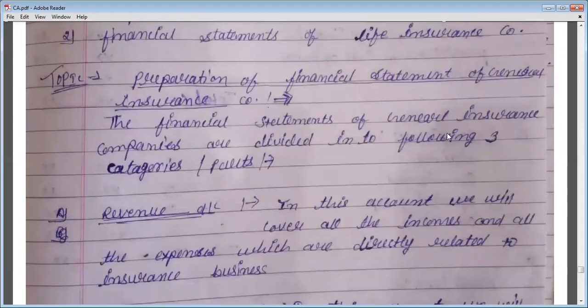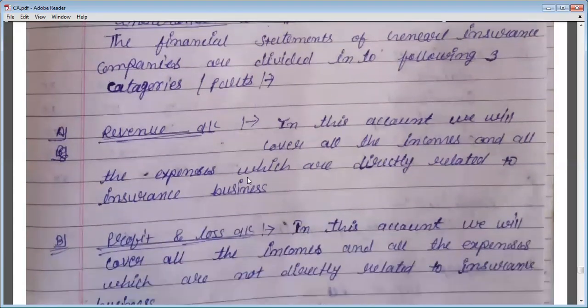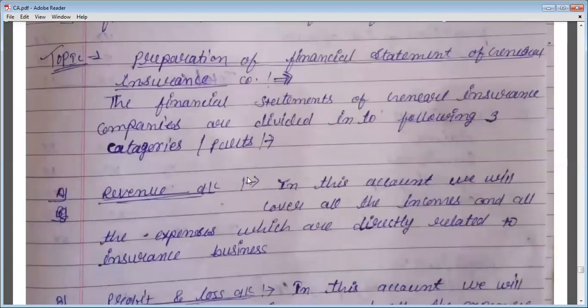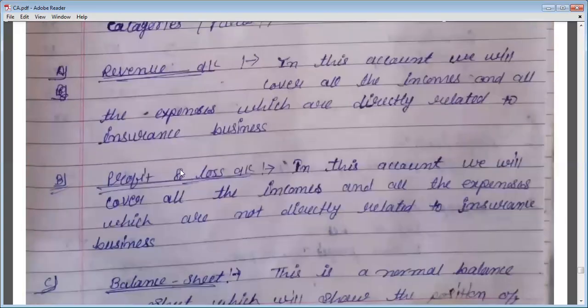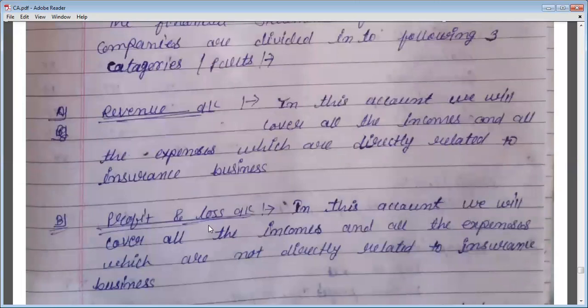The financial statements of general insurance companies are divided into the following three parts. So three accounts you have to prepare for a general insurance company. First is the revenue account, second the profit and loss account, and third the balance sheet. So first let's talk about the revenue account, and which kind of transactions will be included under it. In this account we will cover all the incomes and all the expenses which are directly related to the insurance business. Only those incomes and expenses will be recorded in the revenue account.